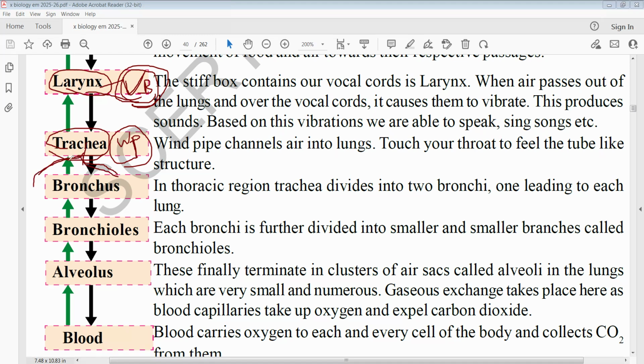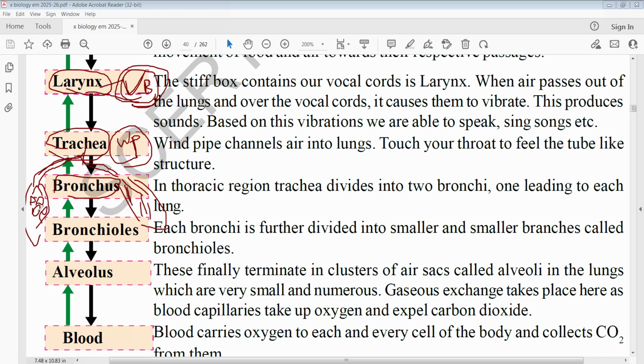The trachea is divided into two branches. These are called bronchi. Each bronchus opens into a lung, and further divides into small tubes called bronchioles. Bronchioles open into small chambers called alveoli.